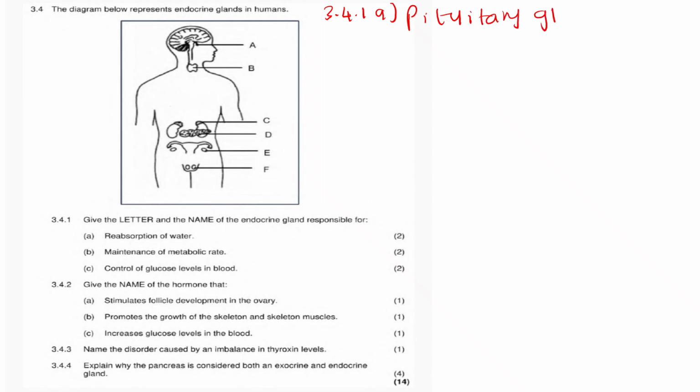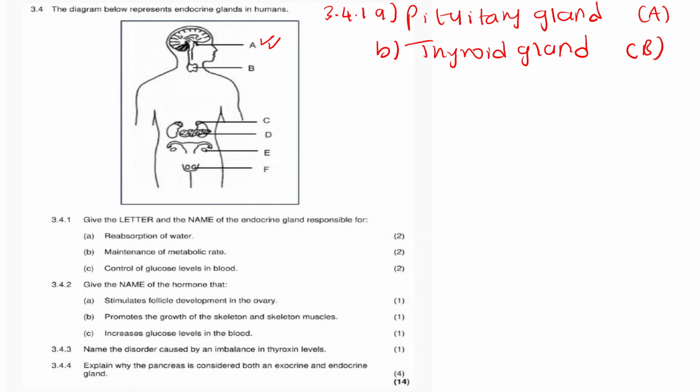Pituitary gland. Very good. Therefore now B, maintenance of the metabolic rate. It is what we call the thyroid gland, which is part B. Very good.